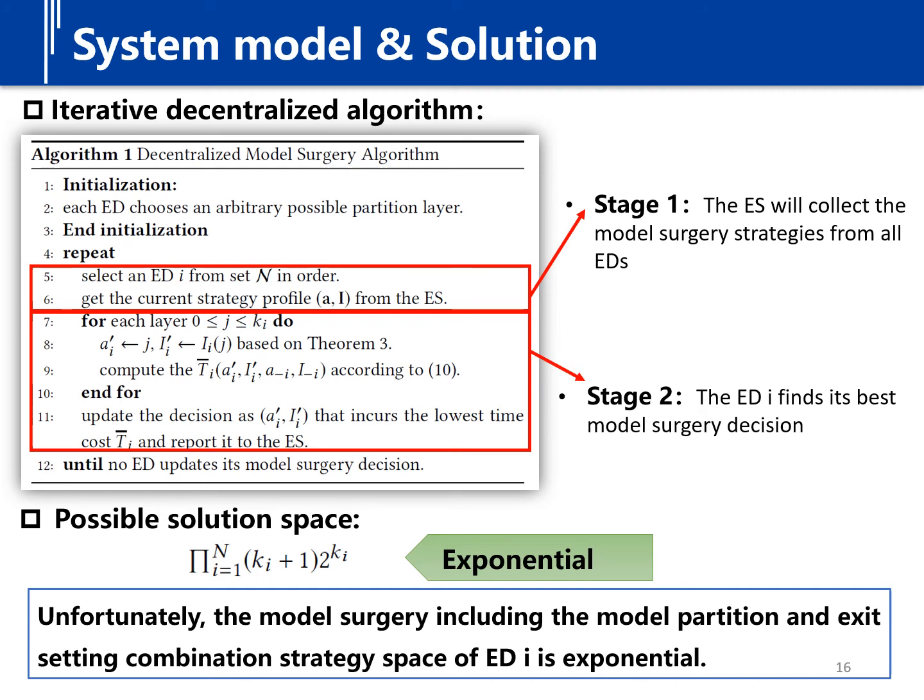Unfortunately, the model surgery strategy space of end device i, including the model partition and the exit setting combination, is exponential. Each end device will take a prohibitive cost to select the best response to a strategy profile. It is non-polynomial to search for the best response exhaustively in general.